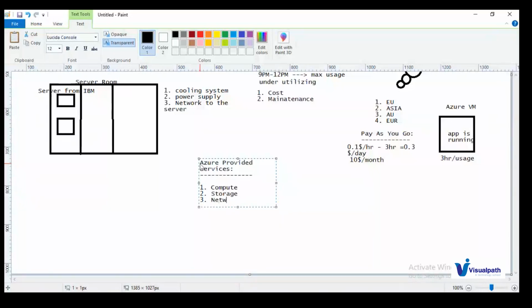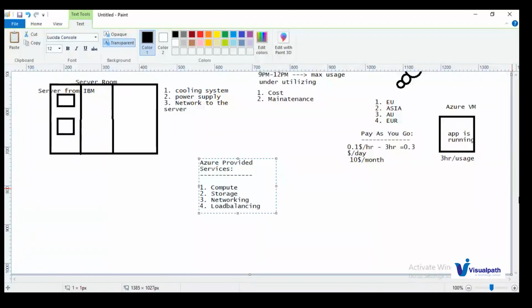The third one is networking. Inside the public cloud, a private network can be created, and inside that private network only, the resources will be created. Let us take an example, a virtual machine. A virtual machine will be created in a private network, which is called a VNet, virtual network. With this network category, you can create virtual networks and subnets and map that IP or subnet to your machines.